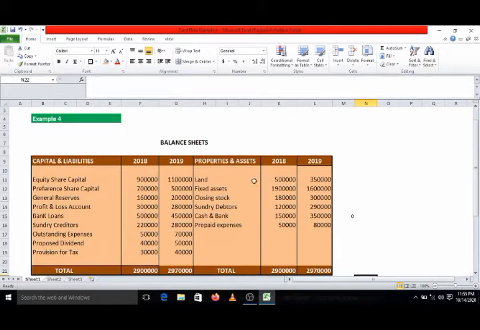Asset side: land. This is the new item in this example. Fixed assets, closing stock, sundry debtors, cash and bank and prepaid expenses. This is also the new item. In earlier three examples, in current assets, only stock, debtors and cash was there. Now here prepaid expenses are also there. So in the working capital statement, we will have to consider these prepaid expenses also.